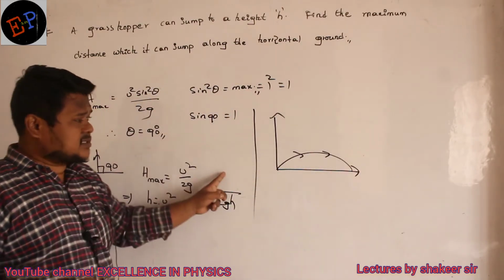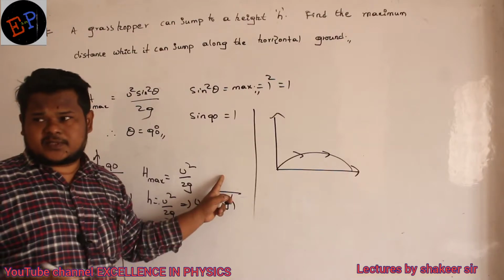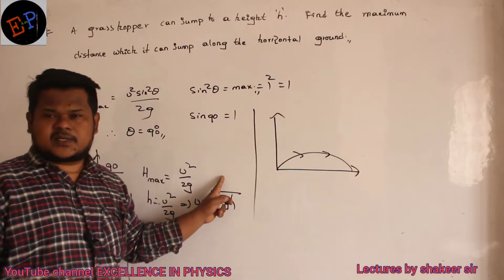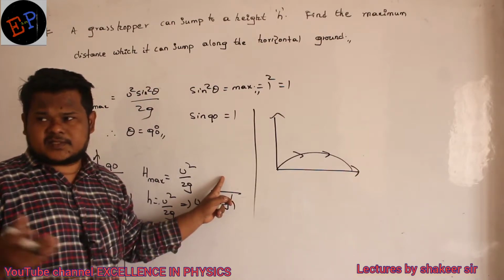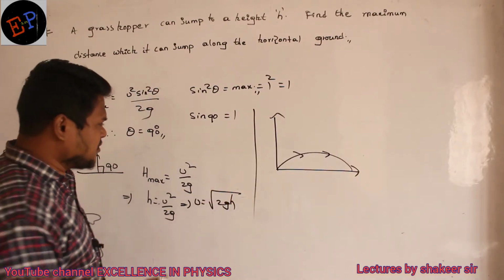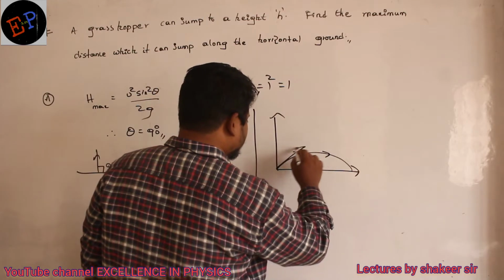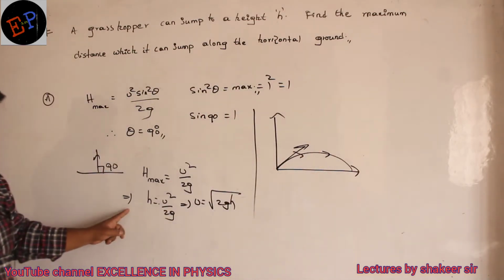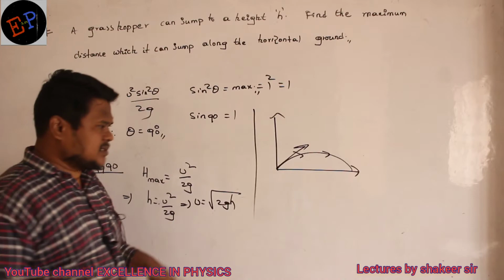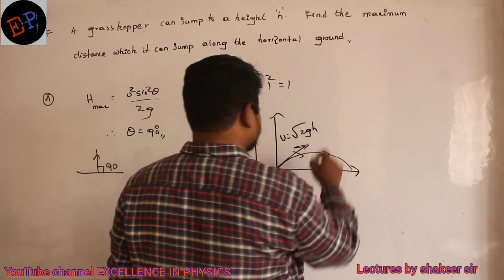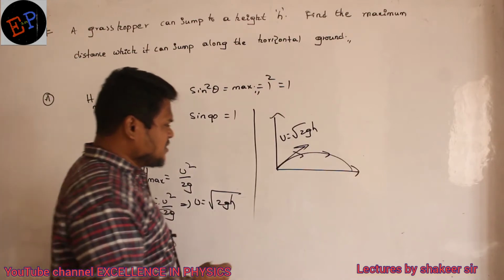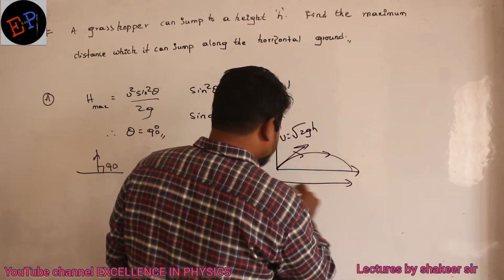The velocity with which a grasshopper can jump can never change, because the grasshopper can always jump with the same maximum velocity. Its energy is limited, so its maximum velocity always remains constant. So it can jump with the initial velocity of root 2gh only. Now he is asking us to find the maximum range.